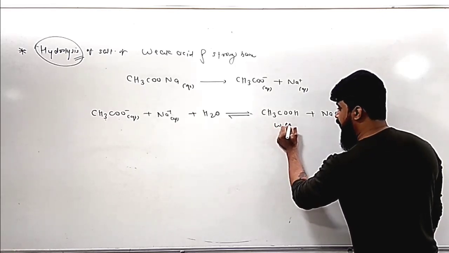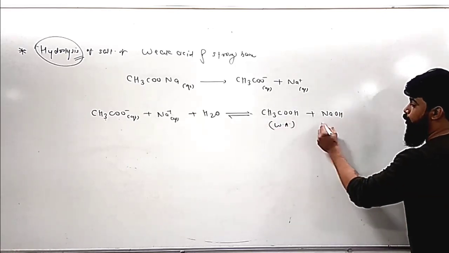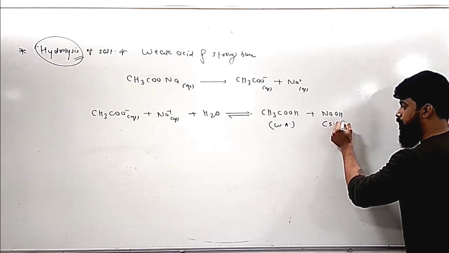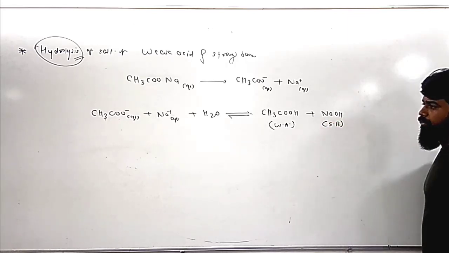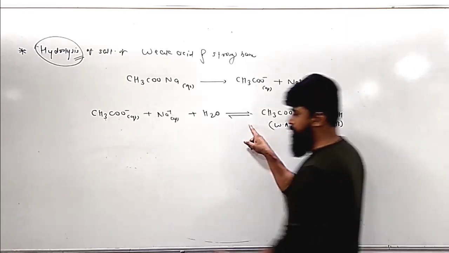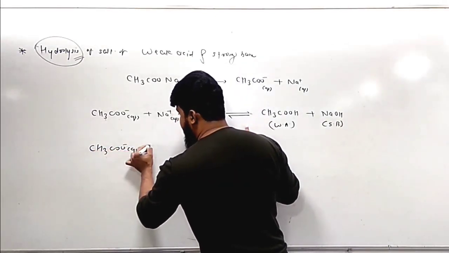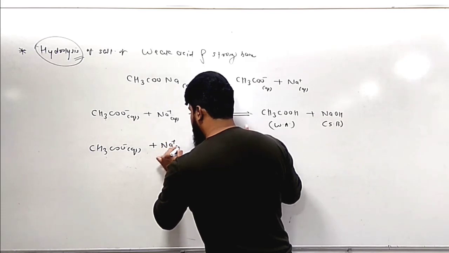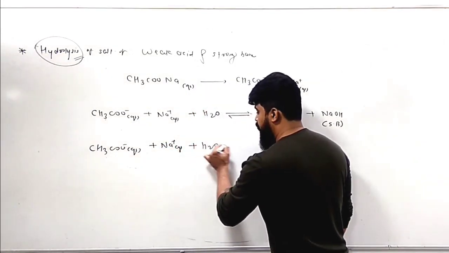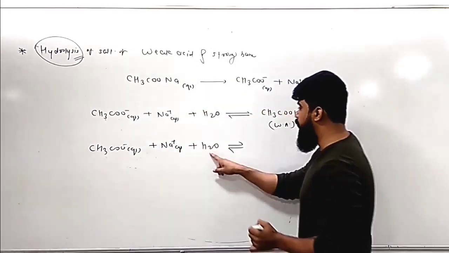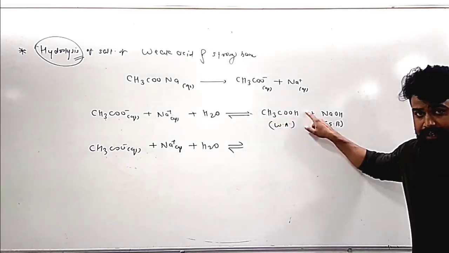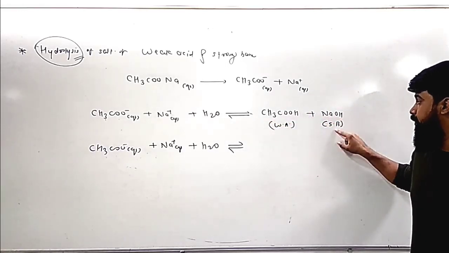Acetic acid is a weak acid, while NaOH is a strong base. So what will happen next? The acetate ion and sodium ion of the salt will combine with water. They will produce the weak acid, acetic acid, and the strong base NaOH.